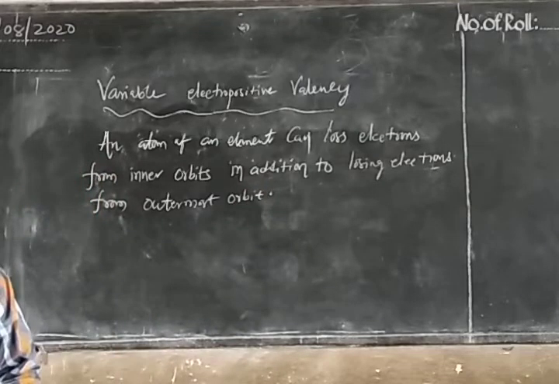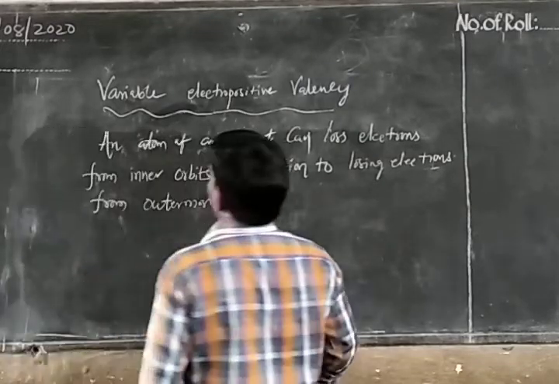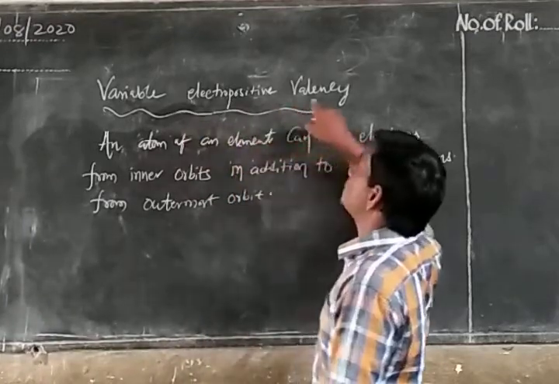So that is the reason for variable electropositive valency.